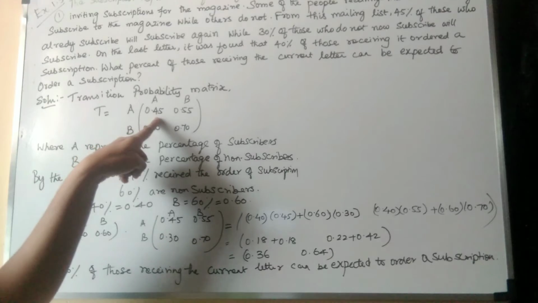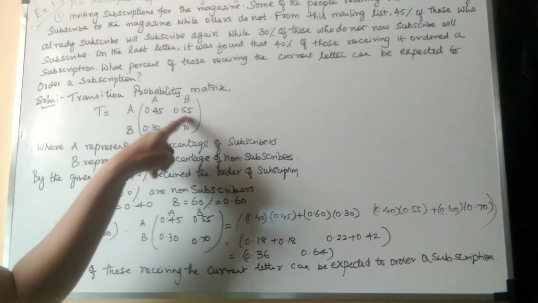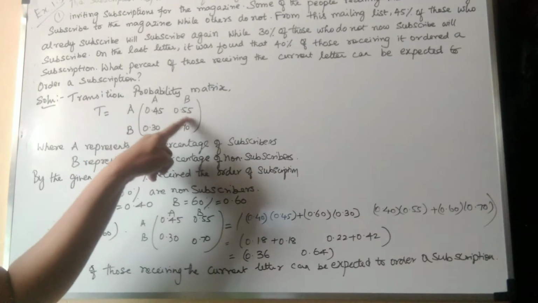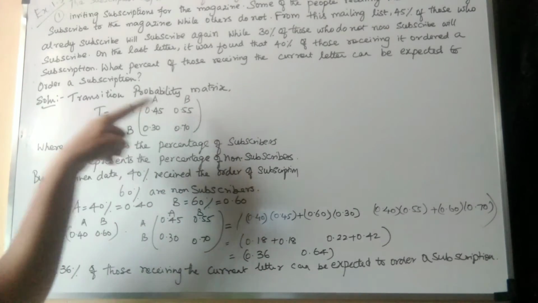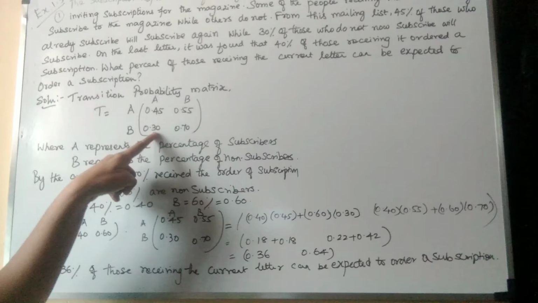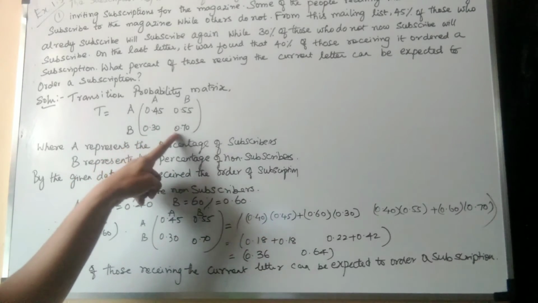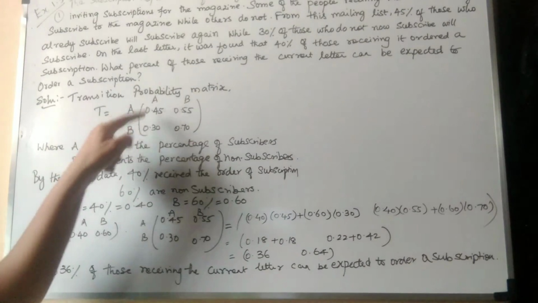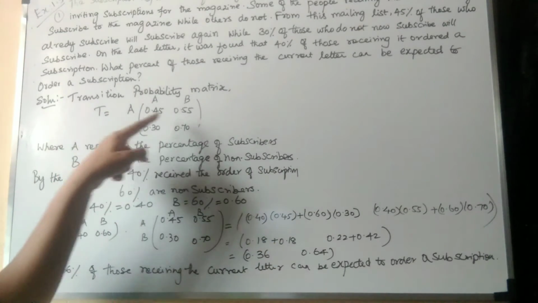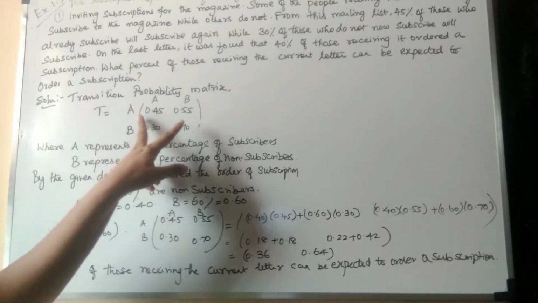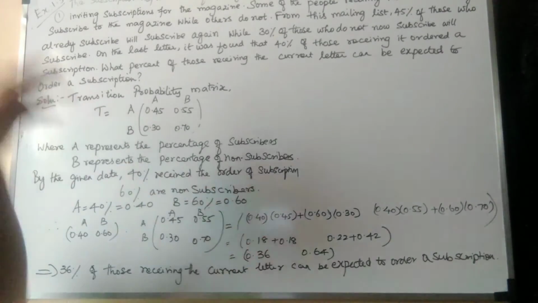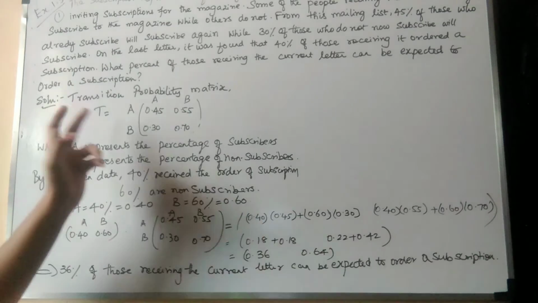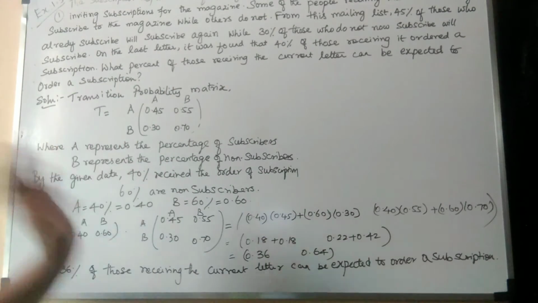If the occurrence is 45%, the non-occurrence will be 55%. So A is 0.45 and the other, B, will be 0.55, the non-occurrence. Similarly, 0.30 is the occurrence, and the non-occurrence will be 0.70. Writing the probabilities together in this form is the transition matrix. Now you are going to do this using the matrix form, the transition probability in matrix form.